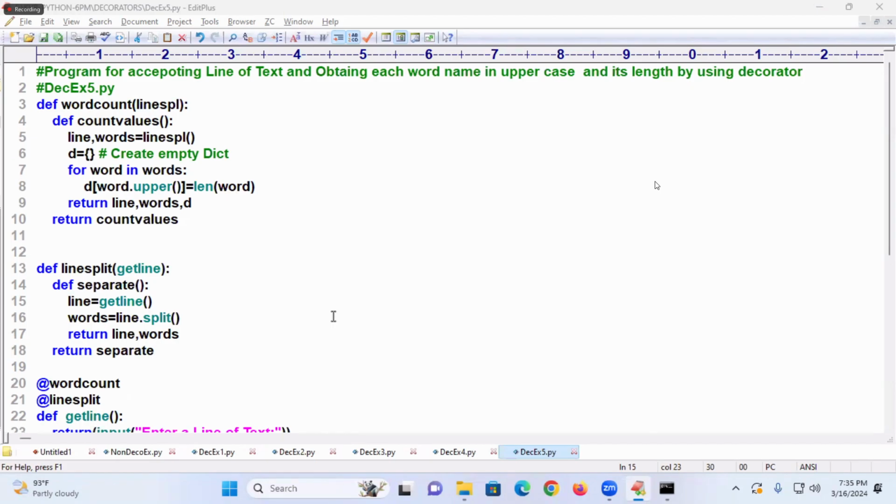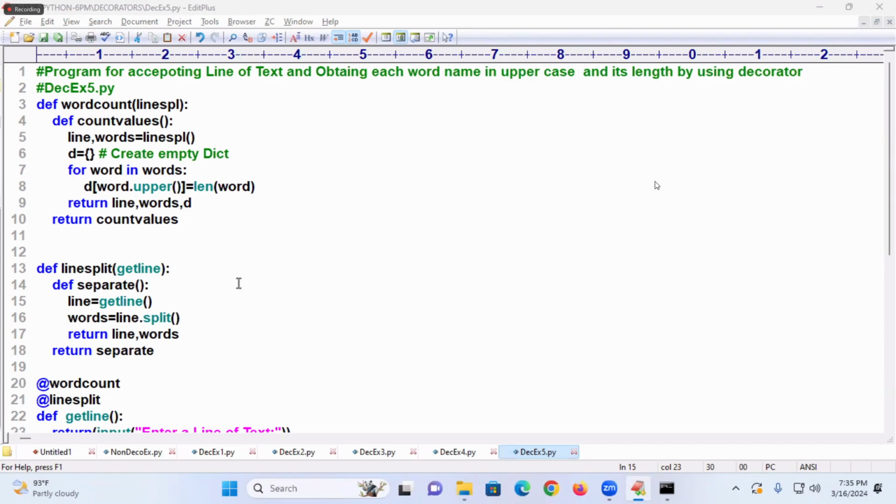Prakash Raju, please tell me. Any more doubts, my dear students? Ashutosh. Good evening, sir. Good evening, Ashutosh.